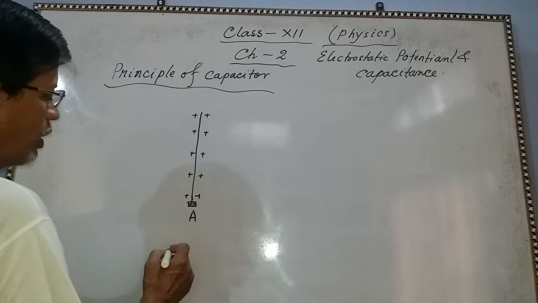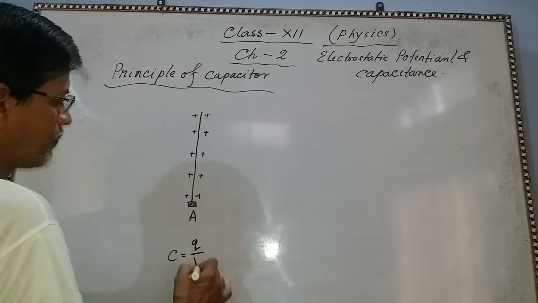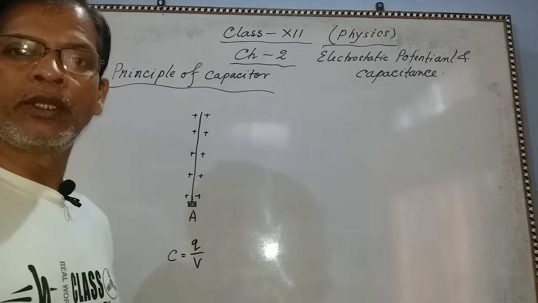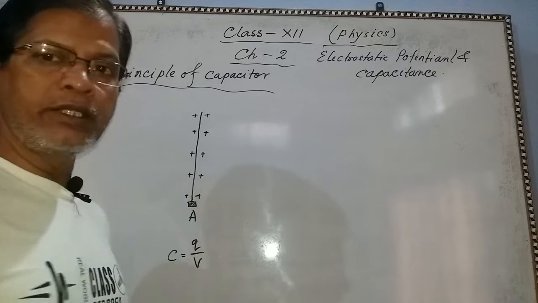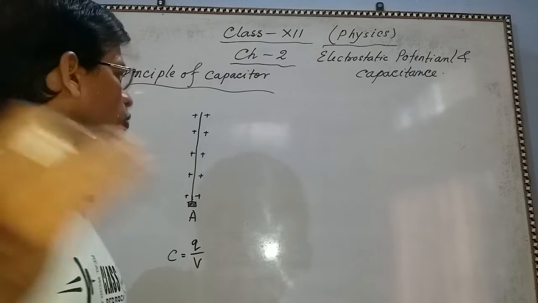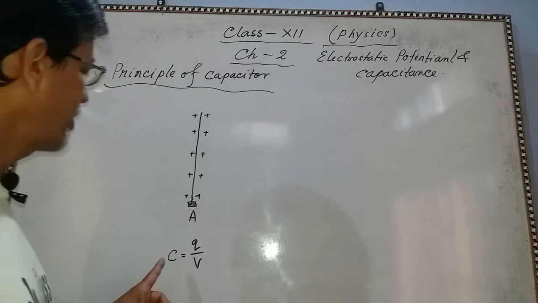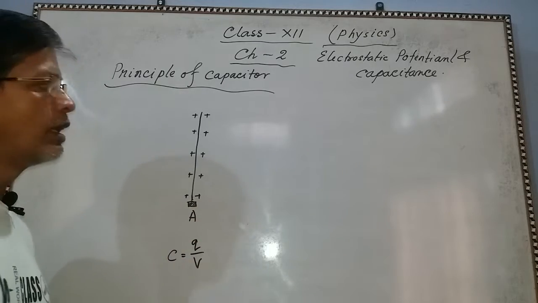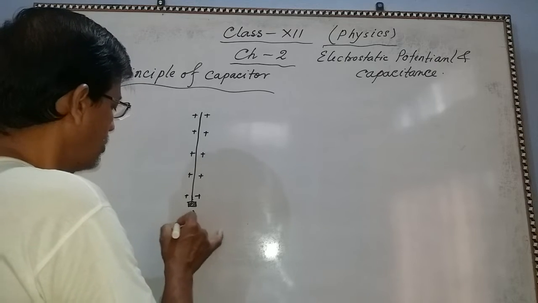So in this situation, what will be its capacitance? C equal to Q by V. So this is its capacitance. It is maximum, charge is supplied maximum, and so potential is also maximum. And in this situation, what is its capacitance? The capacitance of conductor A is C. Now this is the first case, case 1.